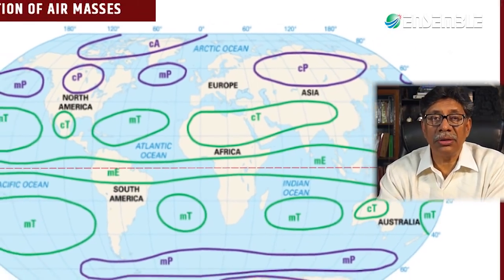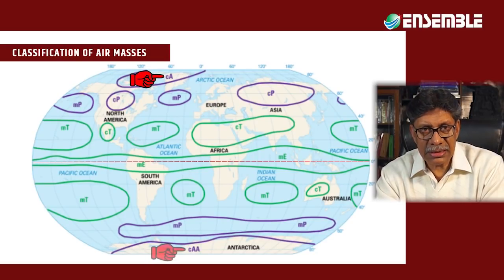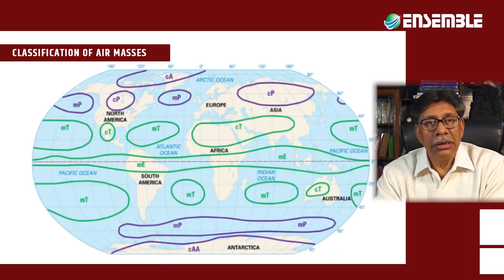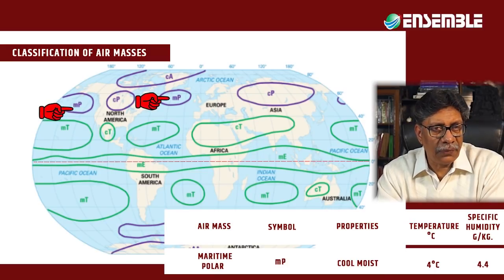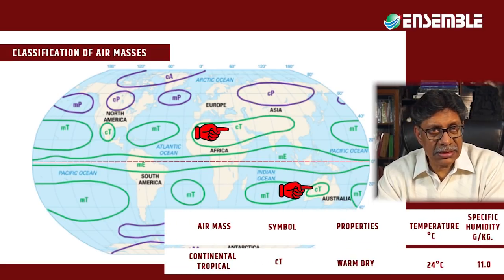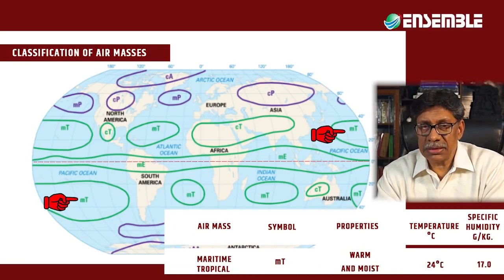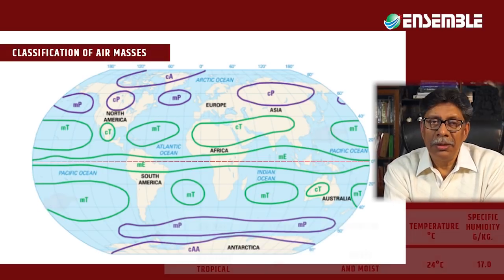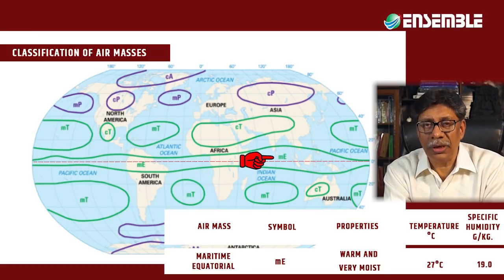So, if there is continental Arctic and Antarctic air mass, that will be symbolized as CA. The continental polar air masses are Cp. The maritime polar air masses obviously will be moist because of their property of being maritime. The continental tropical air masses, that is Ct, are warm and dry air masses. Maritime tropical air masses, in contrast to continental tropical air masses, are going to be warm and moist. Maritime equatorial air masses, Me, as we are going to call them, are warm and very moist.